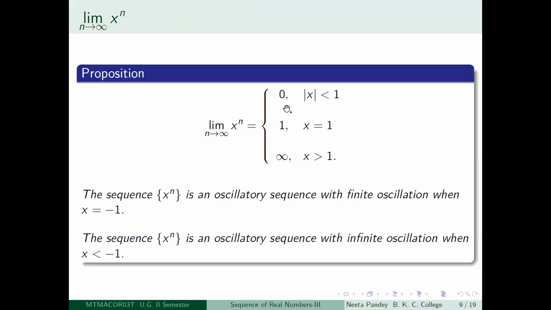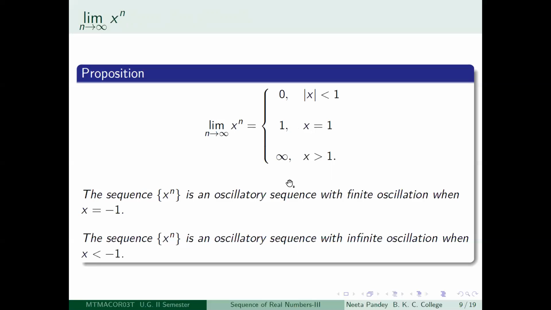This is going to be equal to 0 if mod x is less than 1. So when mod x is less than 1, limit n tending to infinity x to the power n is a null sequence. This looks like what? It looks like x, x square, x cube, x to the power 4 and so on. So that sequence is going to be a null sequence. When x is equal to 1, it is going to be equal to 1. It's obvious actually.